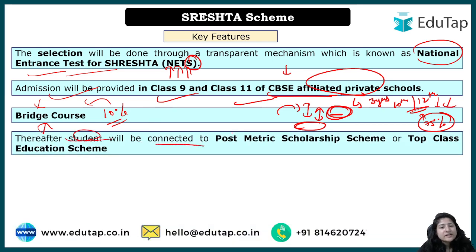Thereafter these students will be connected to, as we have discussed, the various schemes that are going on providing scholarships. Even if a student has received good education from 9th to 12th in a good school, the person is still not capable of earning good money until they have done graduation. For graduation also they would require money, because their parents don't have it, right? So they can then be connected to the post matric scholarship scheme. Even for the government it will be a good thing, because they will be investing money in a meritorious student who will afterwards provide good results. So it's good for them, okay? And the Top Class Education scheme, some schemes like that, these students will be added to, ठीक है?